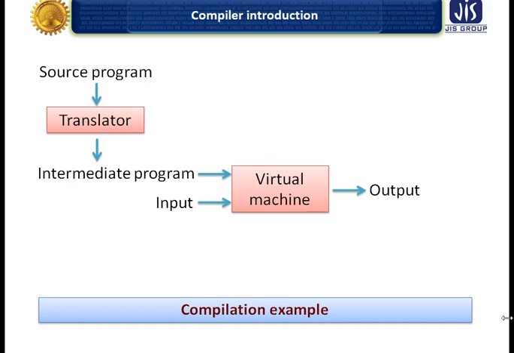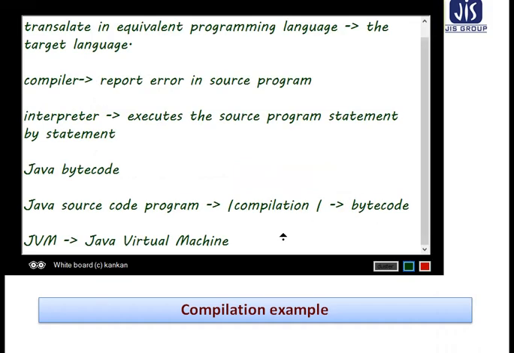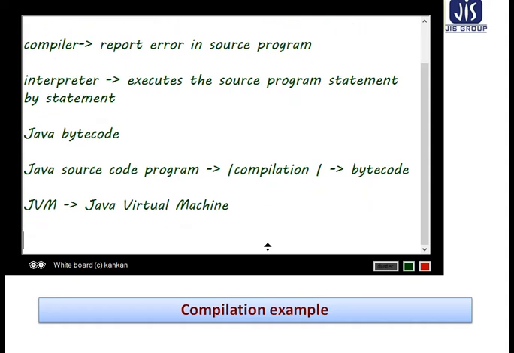Another term we have used is the just-in-time compiler, which makes the language very fast. Just-in-time compiler. Okay, so it makes the code very fast.